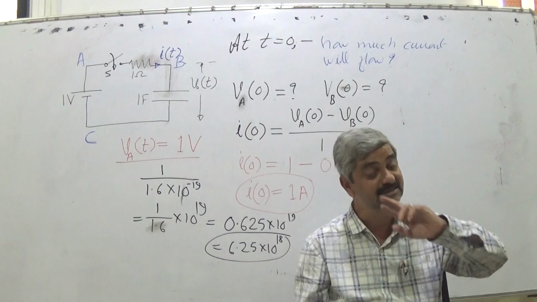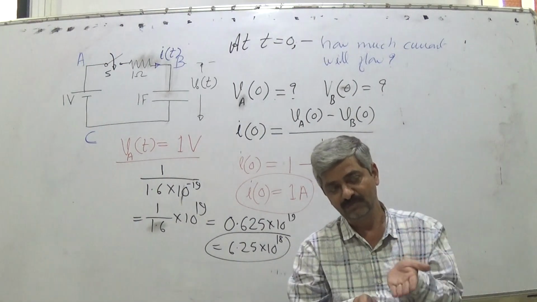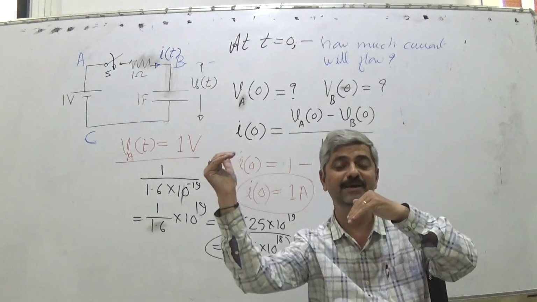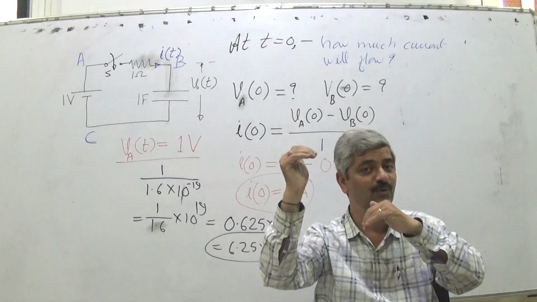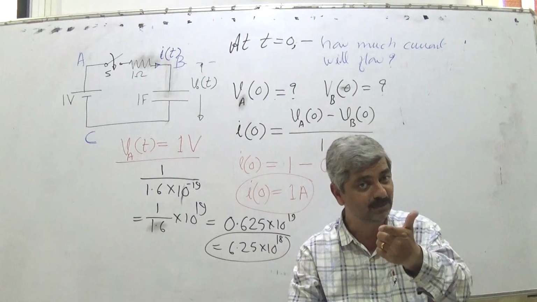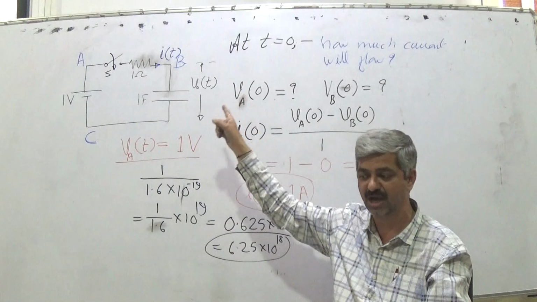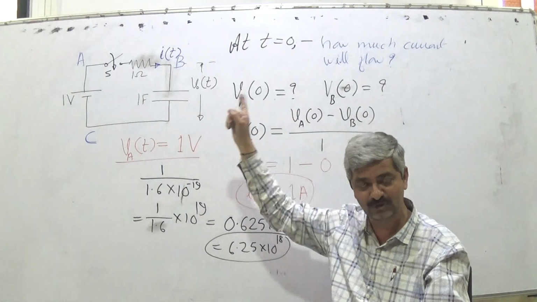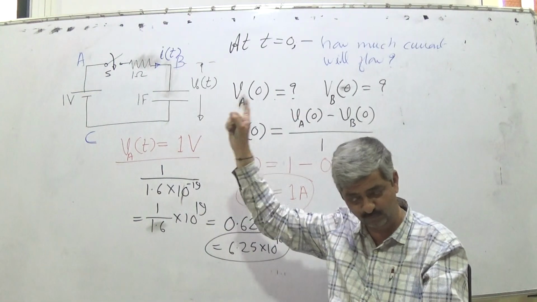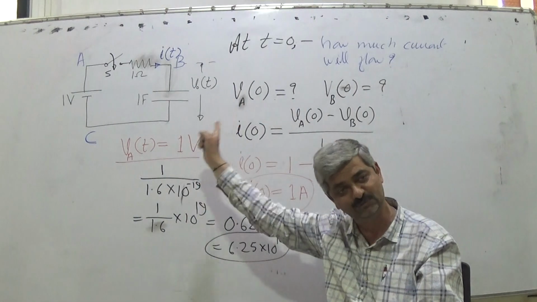But it is now like Lenz's law, which you might have learned: VB(0) equal to 0 allowed 1 ampere current to flow, but that current will change the value of VB, because as current flows the capacitor gets charged and voltage develops across it.